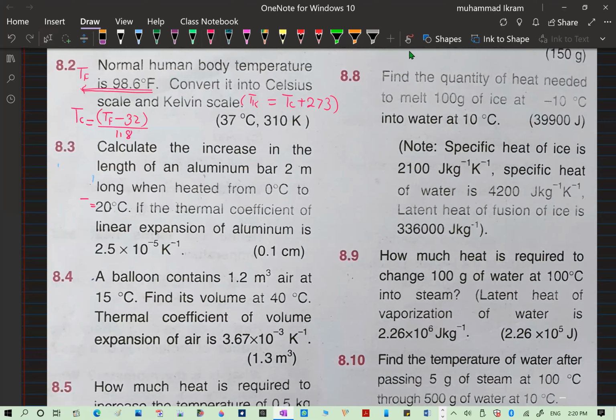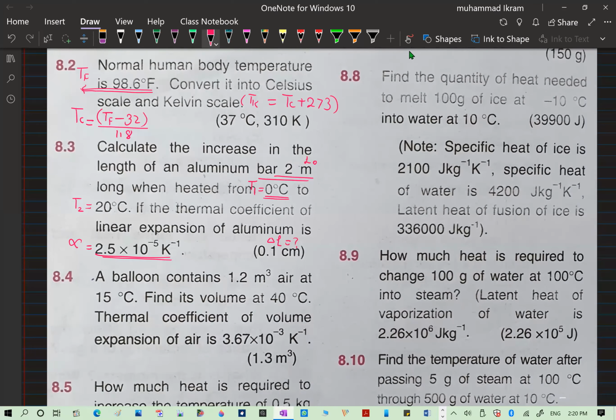Okay, now the next one, calculate the increase in the length of the aluminum bar, 2 meter long. So here the length of the aluminum bar, that is the original length, L naught is given. When it is heated from 0 degree centigrade, so this is your temperature T1, to 20 degree centigrade. So this is your temperature T2. The thermal coefficient of expansion, this is alpha. It is also given. Alpha is this. So they ask you to find the delta L, that is the change in length.